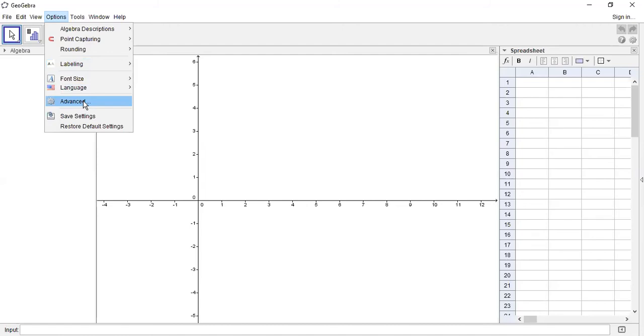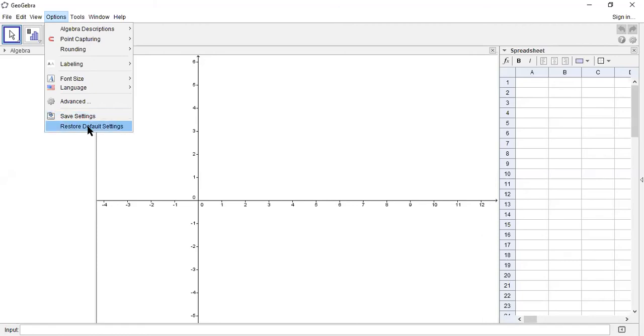It can be changed; the different online settings can be edited. So there are the advanced settings about GeoGebra, which are given in advance. Then next, the save setting. In the save setting also we have to make some modifications, and the tools can be changed over there. So in settings we can change and restore the default setting.